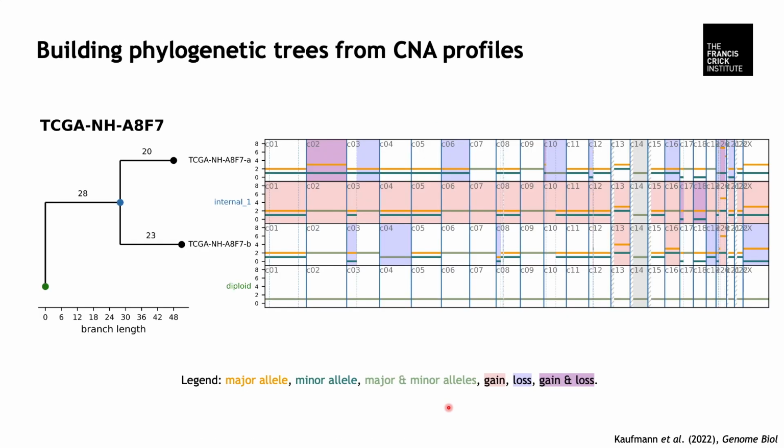The first analysis is about building phylogenetic trees from CNAs. And in this example, I'm using MEDICC2 on 2 samples, one primary tumor and a matched metastasis. MEDICC2 builds phylogenies based on the most parsimonious route that explains gains and losses between samples. And here it helps identify shared clonal alterations versus the ones that are sample specific.